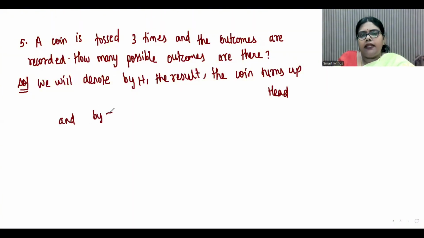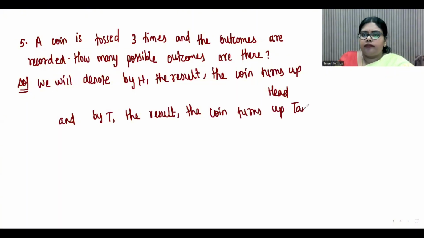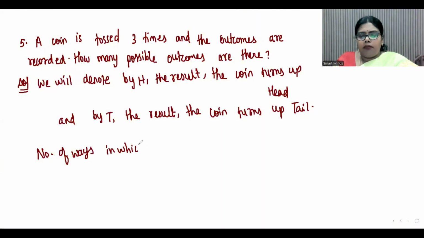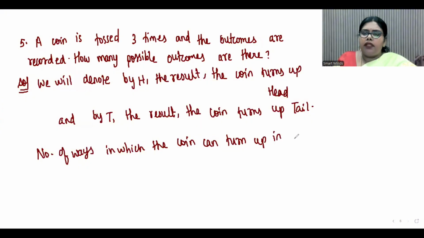And we denote by T the result, the coin turns up tail. Now, in how many ways can a coin turn up in the first toss? Number of ways in which the coin can turn up in the first toss is 2. That is either head or tail.